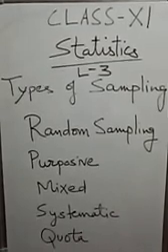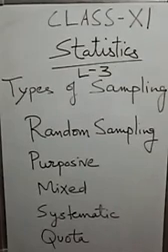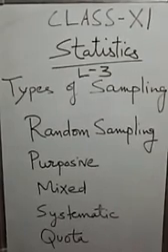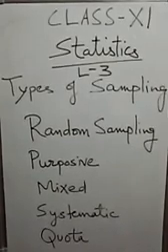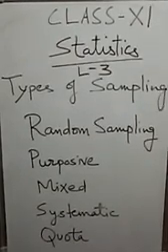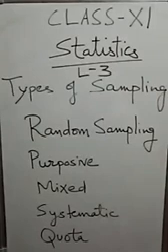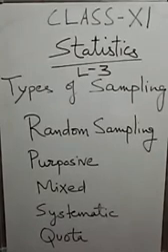Second is purposive or deliberate sampling. Purposive sampling is that method in which the investigator himself makes the choices of the sample items which in his opinion are the best representative of the universe. Thus in this method of sampling, selection of the sample items is not left to chance factors, it is simply made by choice.